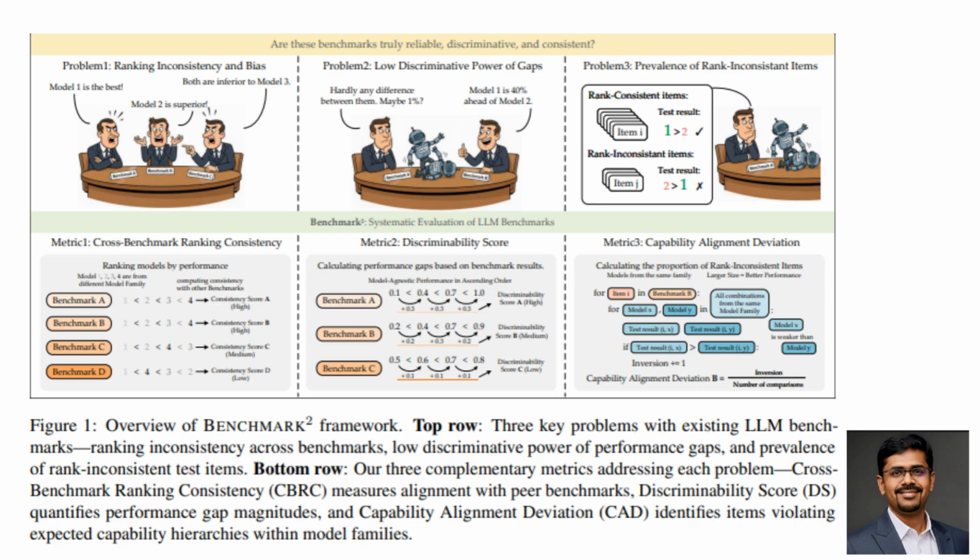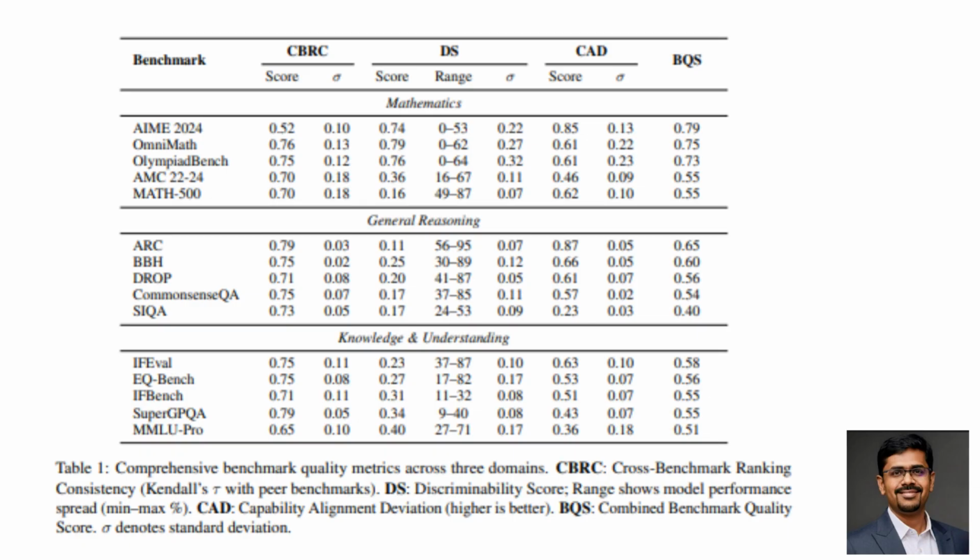So the paper introduces a framework called Benchmark², not a new benchmark, but a way to evaluate benchmarks themselves. Think of it like a quality inspector for evaluation. It uses three core ideas. The first is cross benchmark ranking consistency. If a benchmark is measuring the right thing, its model ranking should broadly agree with other benchmarks in the same domain. If it constantly disagrees, that's a red flag. The second is discriminability score. This checks whether score gaps between models actually mean something. Wide, meaningful gaps are good. Tiny cluster scores, that benchmark isn't pulling its weight.